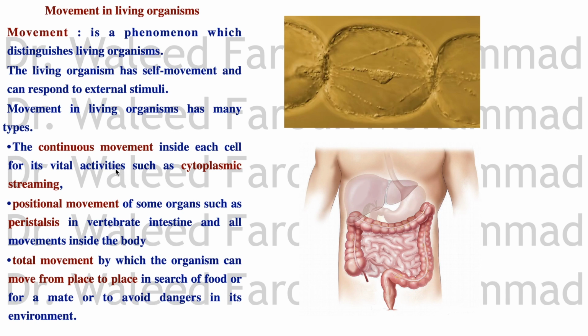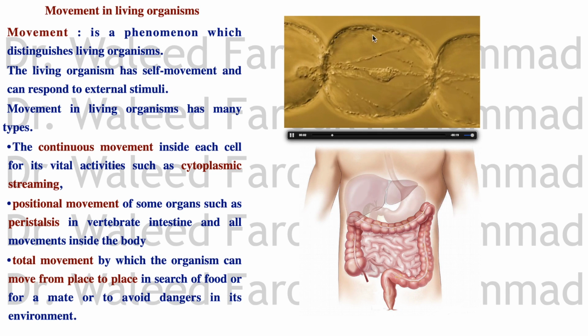Please pay attention to this. Continuous movement, الحركة الدايمة، موجودة في داخل الخلايا, inside each cell, for its vital activities, such as the cytoplasmic streaming. See, this is the movement I'm talking about, inside each cell. This is called the cytoplasmic streaming, a type of continuous movement.